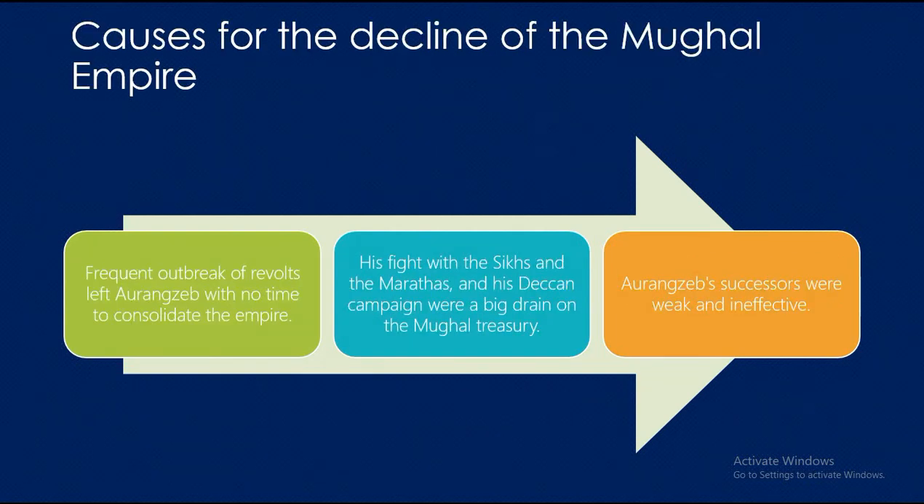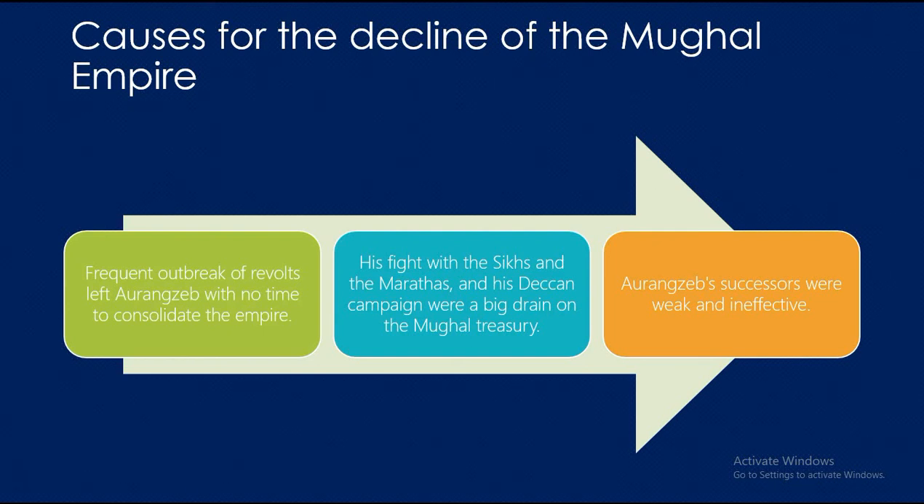Causes for the decline of the Mughal Empire. Aurangzeb failed to solve the problems that the empire was facing. His prolonged absence from the north weakened the administration. Frequent outbreak of revolts left Aurangzeb with no time to consolidate the empire. His fight with the Sikhs and the Marathas and his Deccan campaign were a big drain on the Mughal treasury.